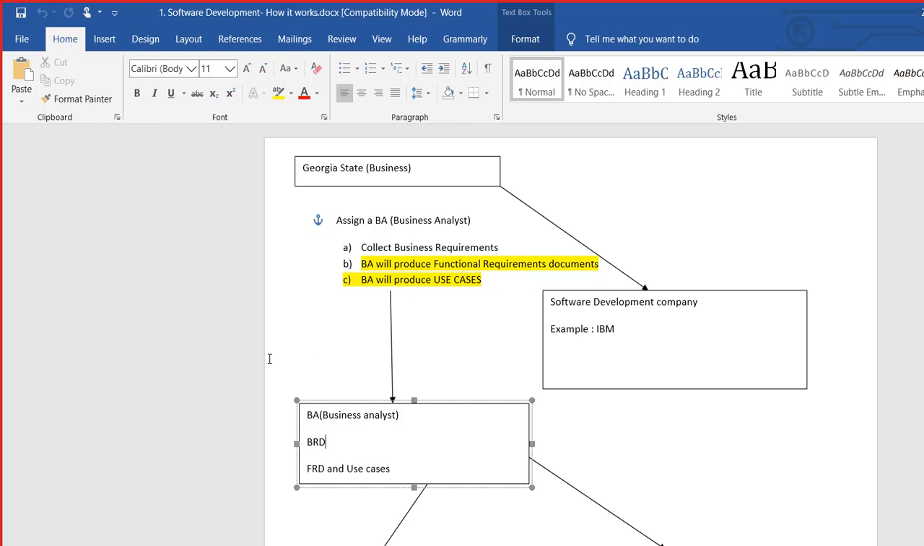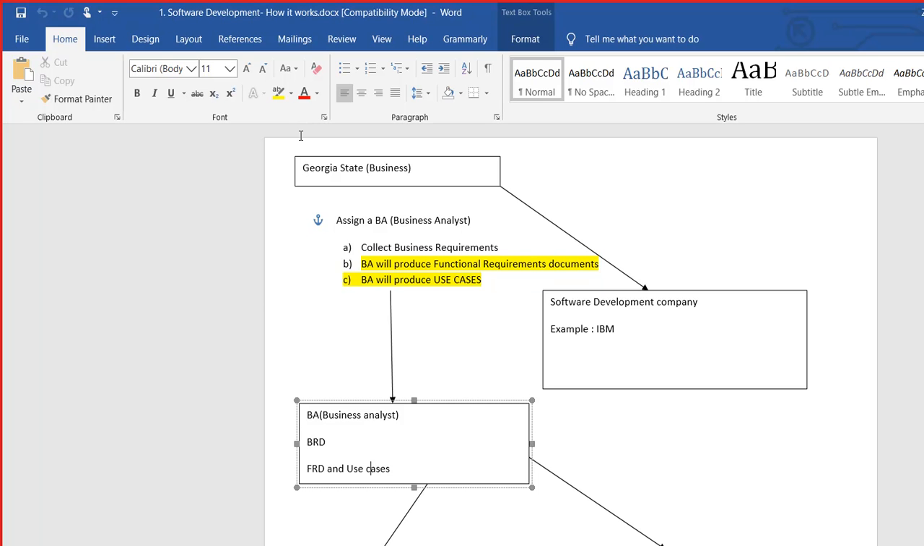And from the BRD, they will be preparing the FRD and use cases. FRD is the functional requirement document. Use cases are a graphical representation of the requirements. Now, up to this point, okay?